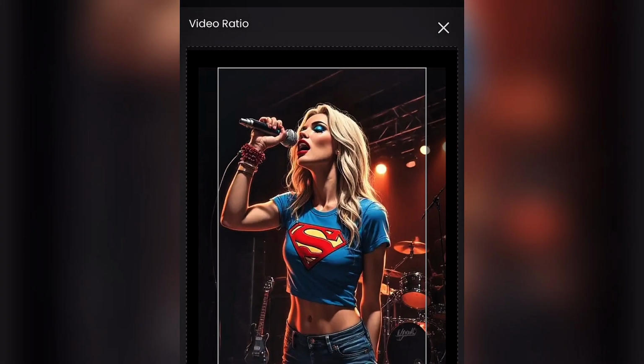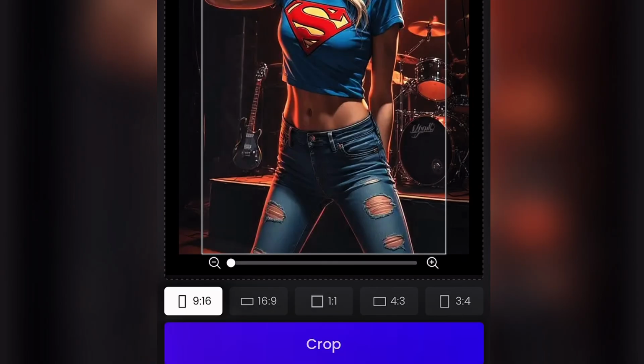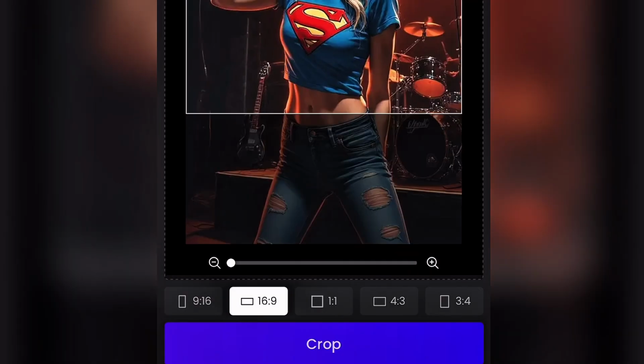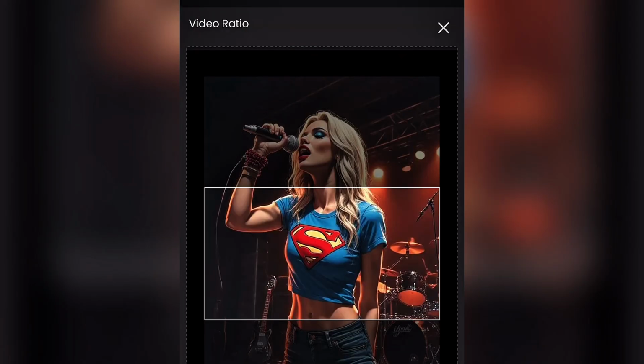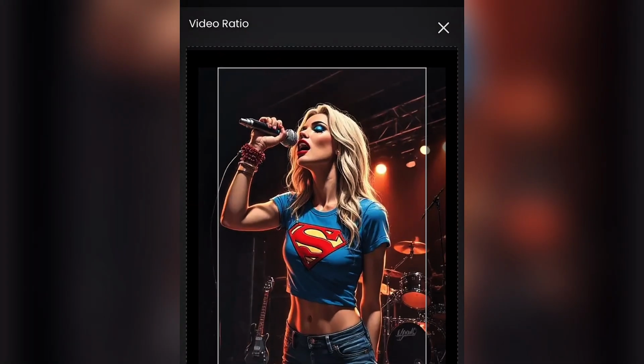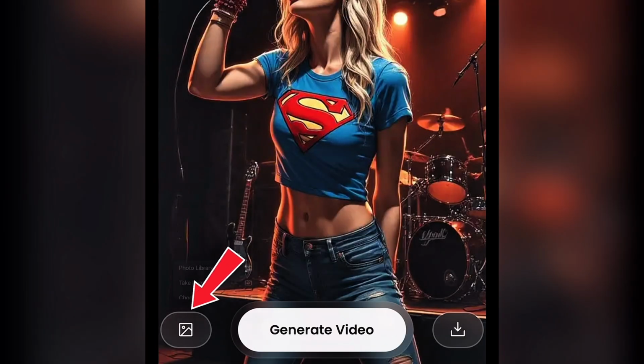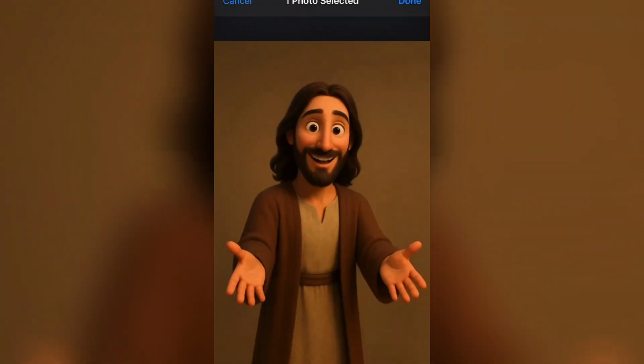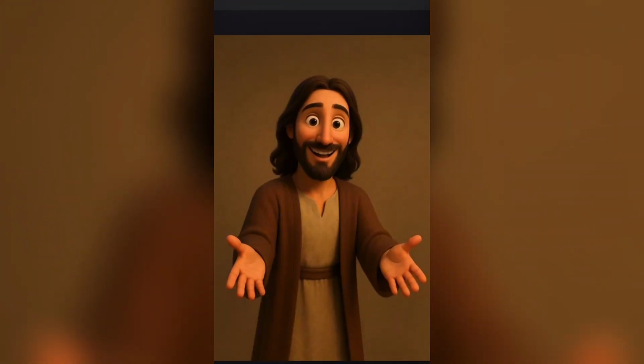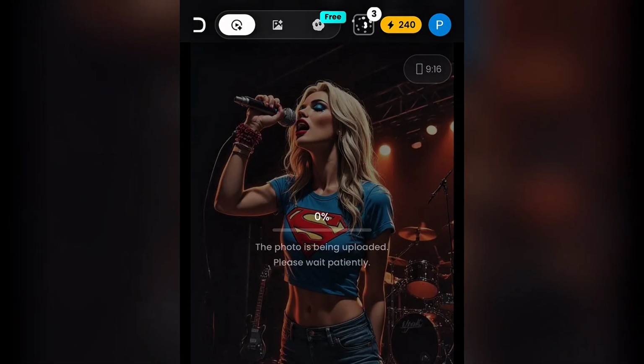After you click on create, this is the aspect ratio. You can change it if you want it to be landscape for YouTube. If you're posting long form videos on YouTube, you have to change it to 16:9. But since this is going to be a short, you leave it at 9:16. So already it is 9:16. Then you click on image and go to your photos. This is the picture we just generated, the picture of Jesus. You go ahead and click done and allow it to load.